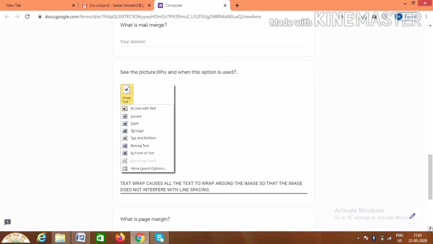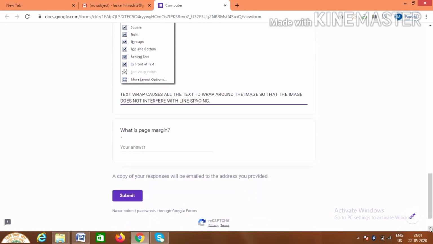All right students, after that, next is page margin. This is the last question, page margin. It is the amount of space from the edge of the page till the point from where we start writing in MS Word. Understood? That is page margin.